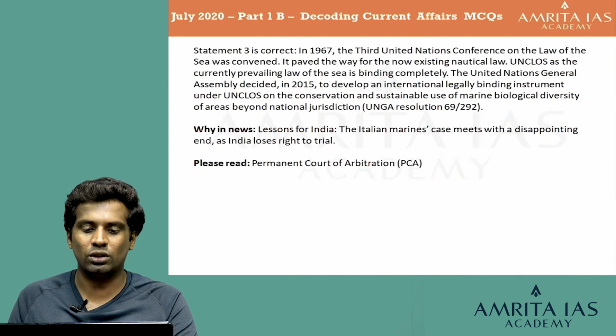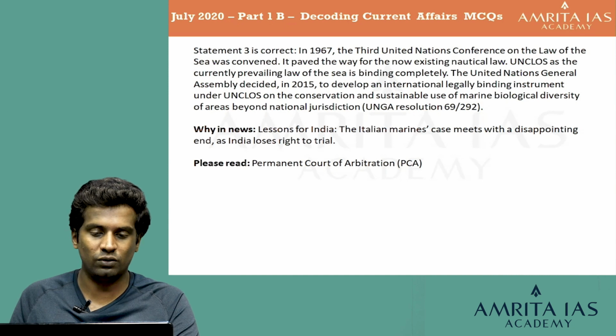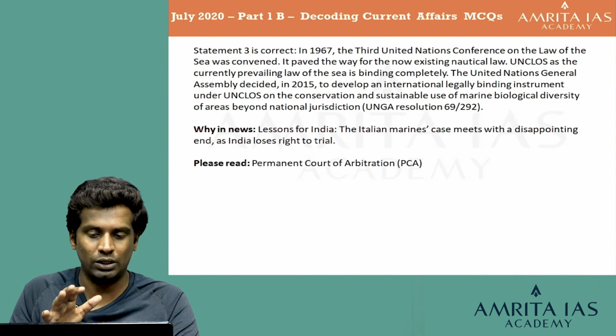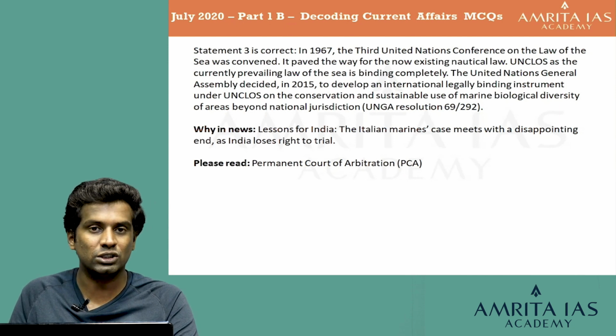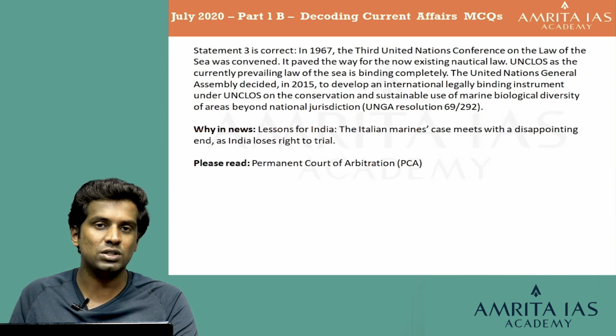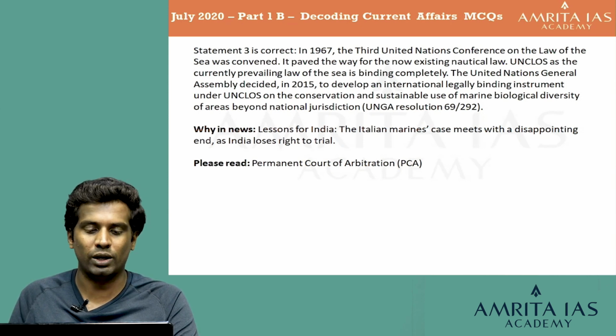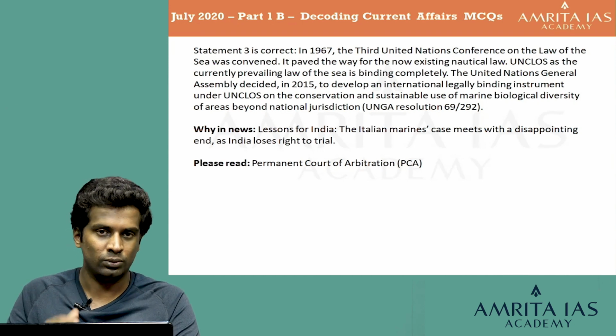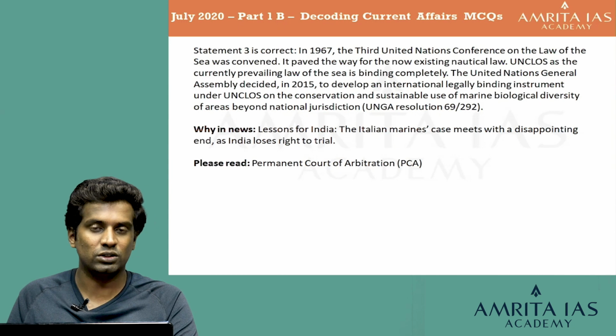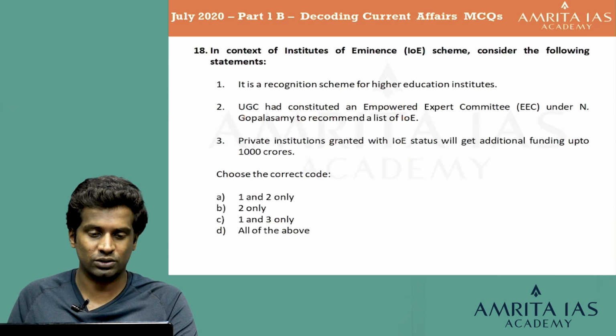For the third statement, in 1967, the third UN Conference on the Law of the Sea was convened, and it led to the now existing nautical law. The UNCLOS is the currently prevailing law of the sea, and is binding completely. The UN General Assembly decided in 2015 to develop an internationally legally binding instrument under the UNCLOS on the conservation and sustainable use of the marine biological diversity of areas beyond national jurisdiction, which is still being discussed. So that is the explanation for this question. Let's look at the next question.